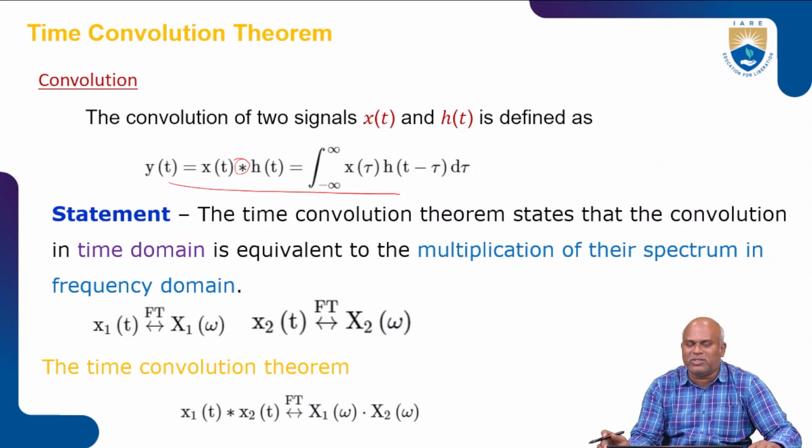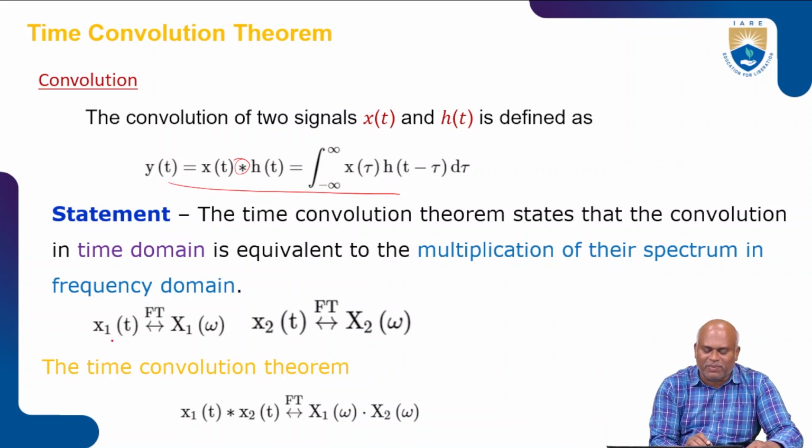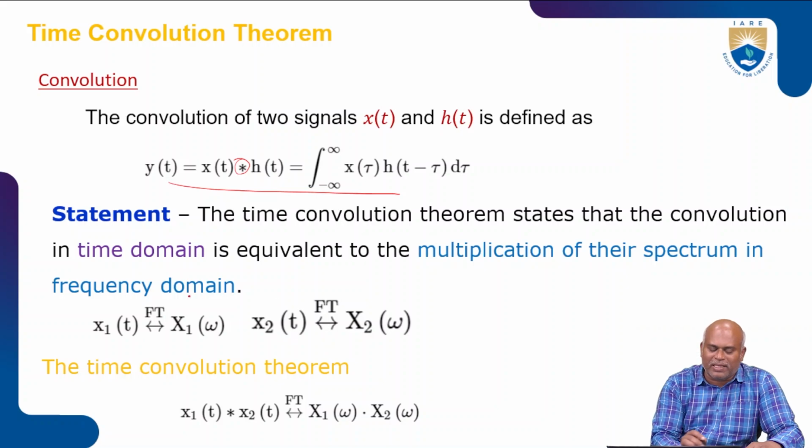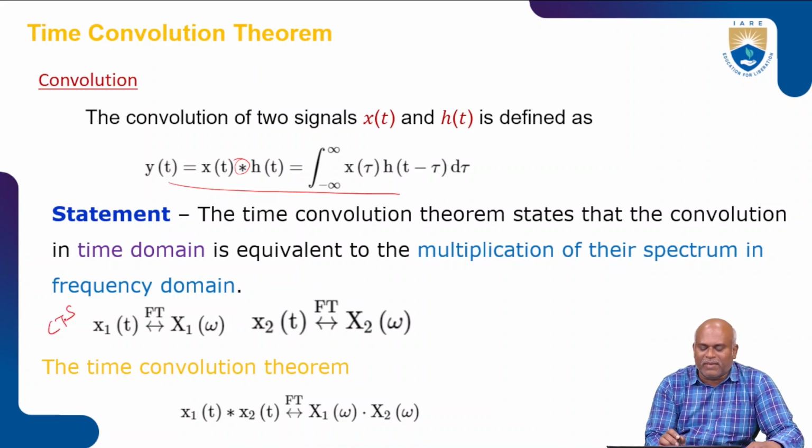Now I take two signals. One is x1 of t, and its Fourier transform is the capital X1 of omega. Another signal is x2 of t, and its Fourier transform is the capital X2 of omega. These two signals x1 of t and x2 of t are in continuous time, and the outputs are X1 of omega and X2 of omega.